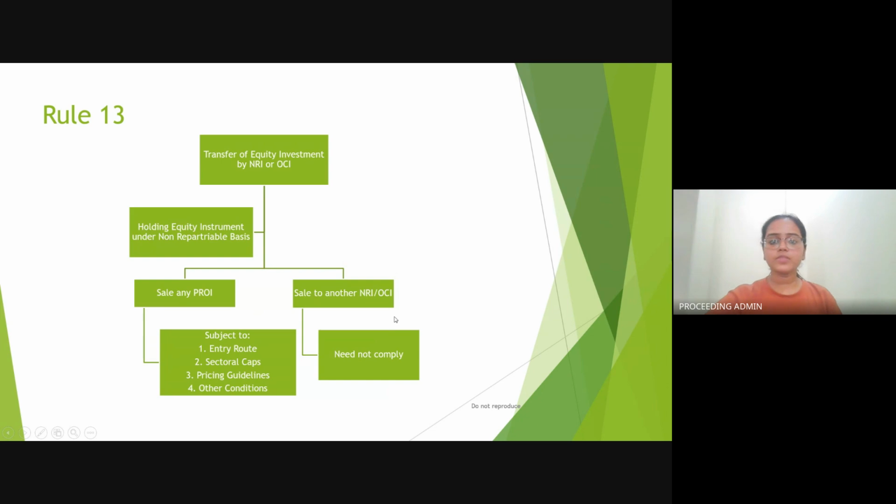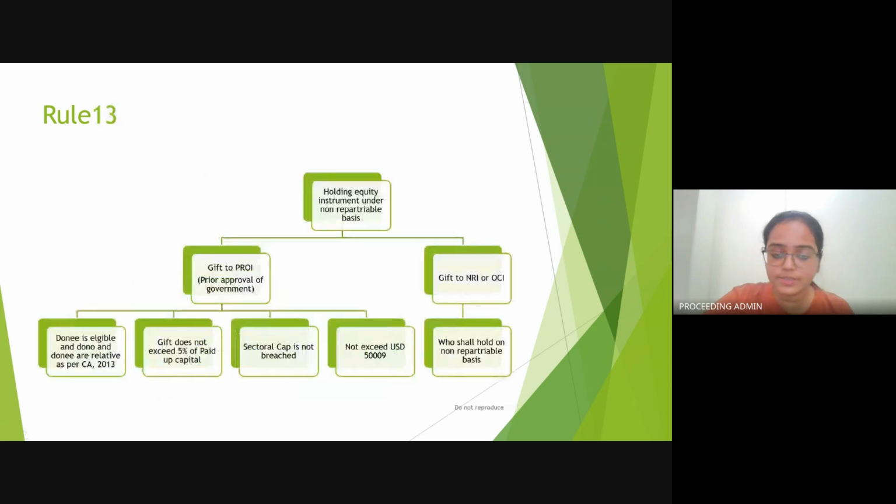be complied. Going ahead under this rule only, if we see that if the holding of equity instrument is under non-repatriable basis, if the gift is to be made to person resident outside India, the prior approval of the government along with the forementioned things have to be abided. Only then the gift to person resident outside India shall be a valid gift. और अगर हम नॉन रिपाट्रिएबल बेसिस वाले इक्विटी इंस्ट्रूमेंट्स have been gifted to एनआरआई और ओसीआई, there is only one condition. So let's discuss this.